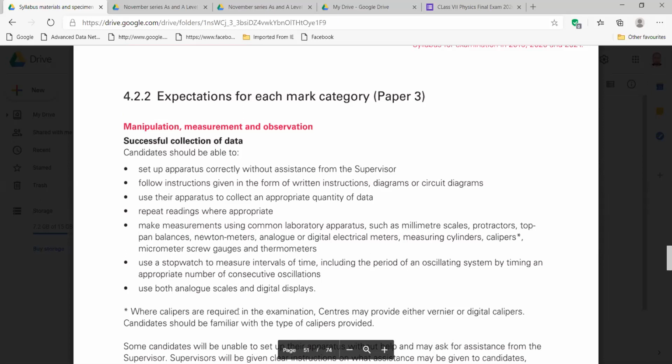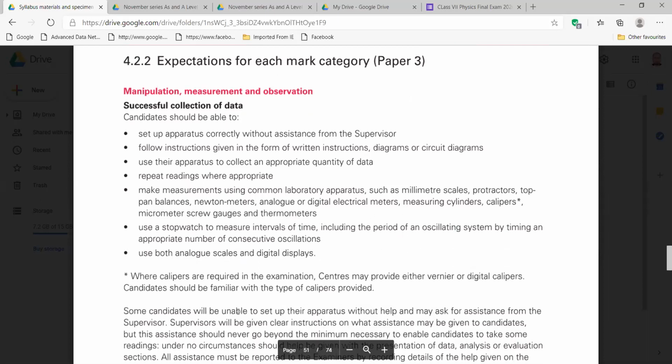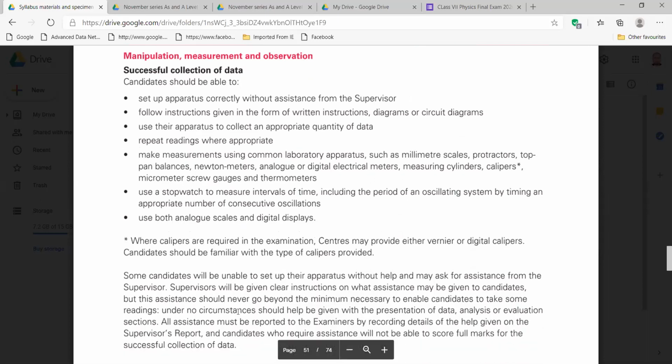Use a stopwatch to measure intervals of time, including the period of an oscillating system by timing an appropriate number of consecutive oscillations. Use both analog scales and digital displays.